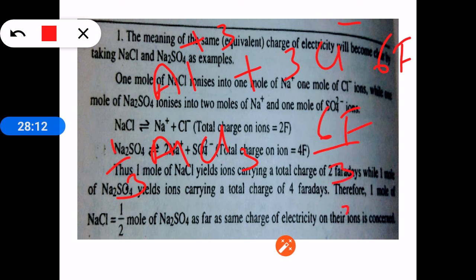That means 2 Faraday of charges will be given in the solution. And this weight of AlCl3, that is molecular weight by 3, is called the gram equivalent weight of AlCl3.